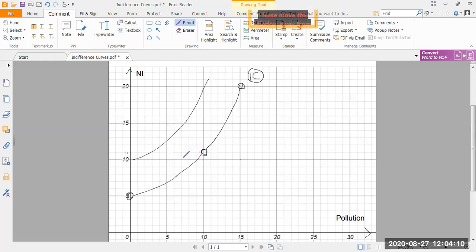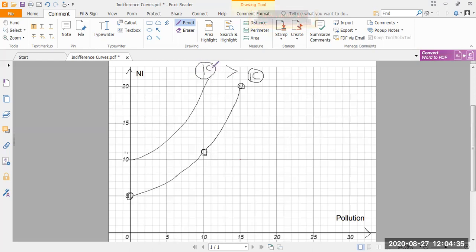So essentially what happens is the people are happier because they have, I don't know, 20 units of national income and 10 units of pollution, whereas the other country had 11 units of national income and 10. So this indifference curve will naturally be at a higher level of satisfaction or a higher level of utility.